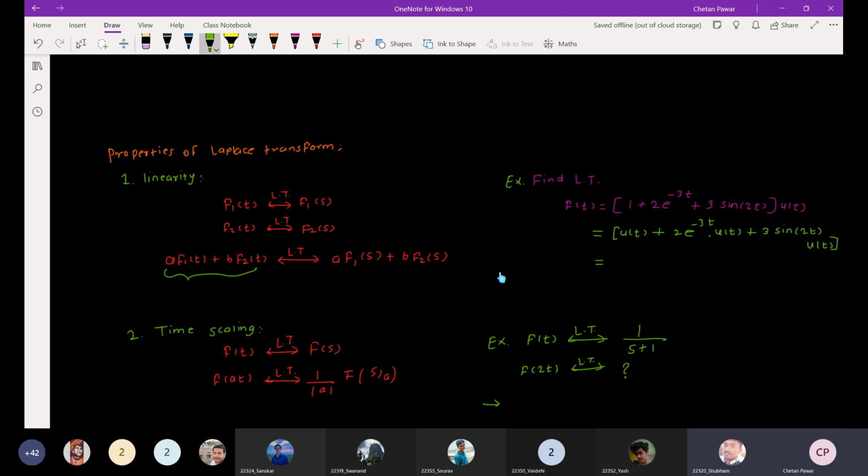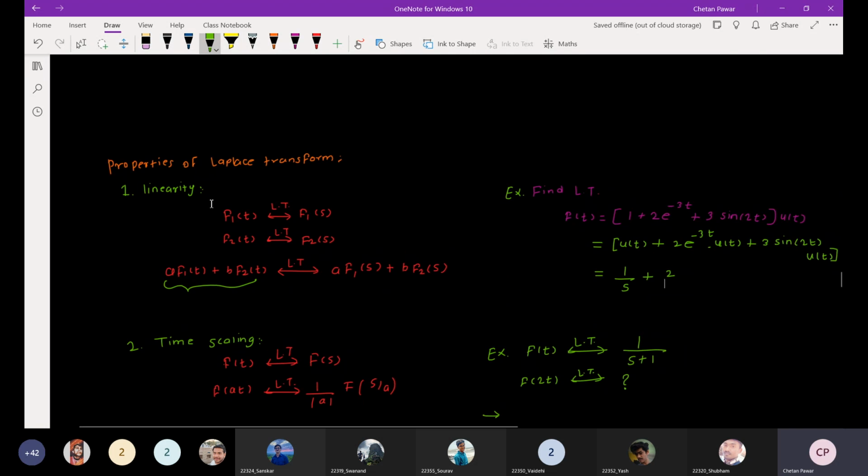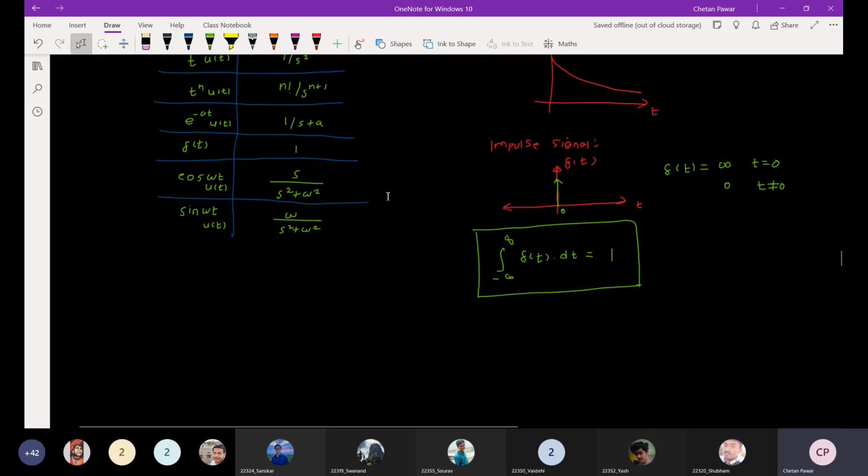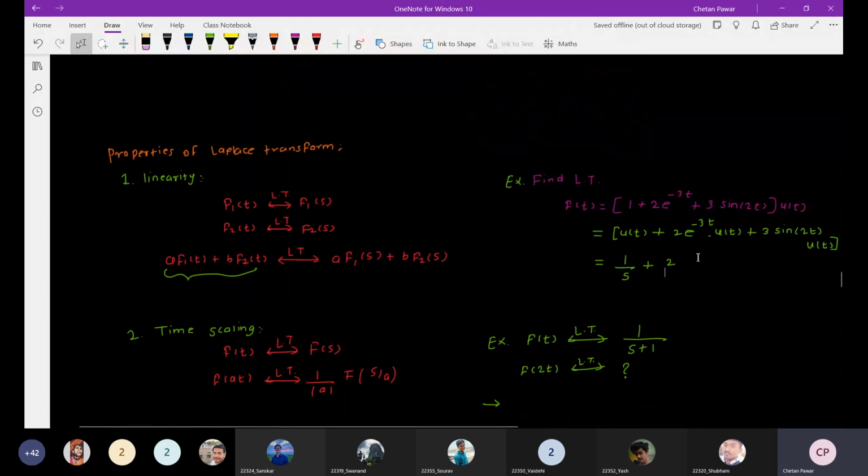It is 1 by s. Now, you know the Laplace transform of e raised to minus 3t u of t. We have seen the standard form, e raised to minus at u of t, whose Laplace transform is 1 upon s plus a. What is a here? A is 3, so 1 upon s plus 3.